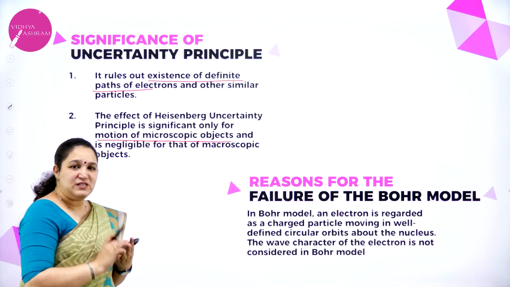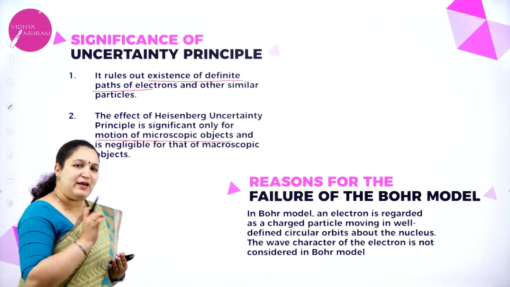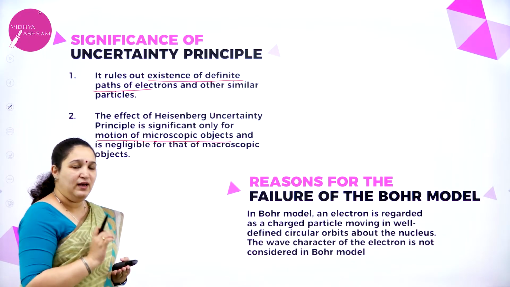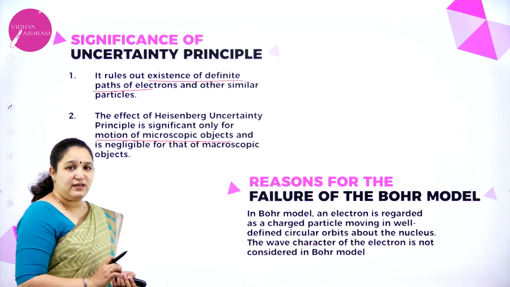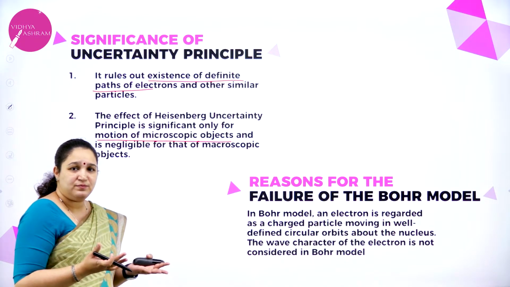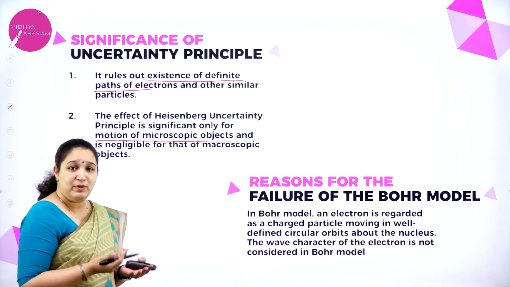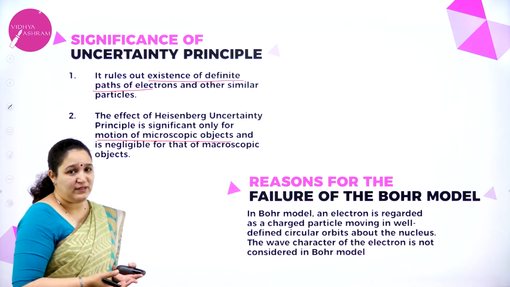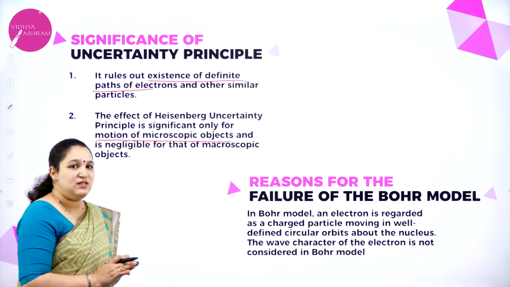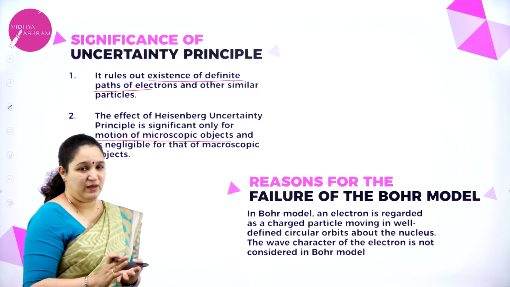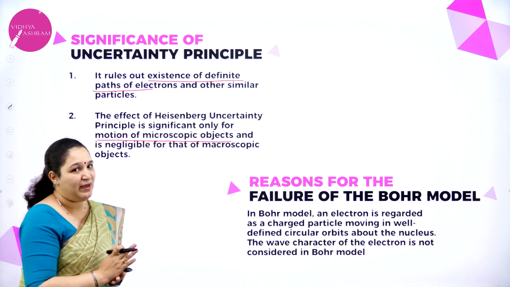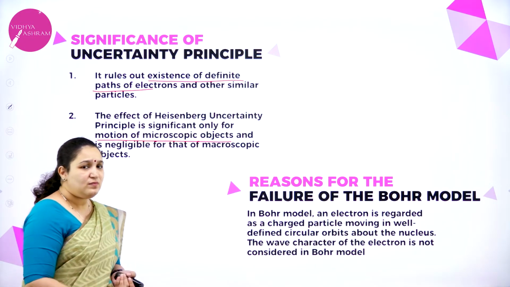This principle can be applied only for microscopic objects, like very small particles, whereas for macroscopic objects it is not applicable because you can find out both simultaneously. He told it very clearly that it's applicable only for microscopic objects.